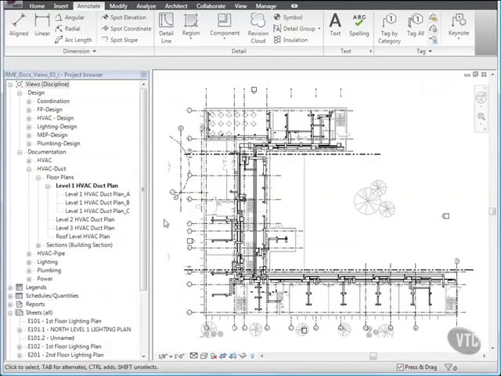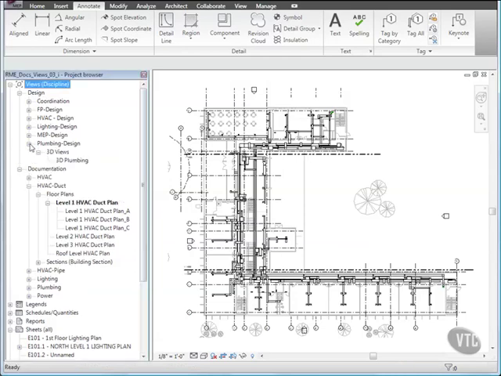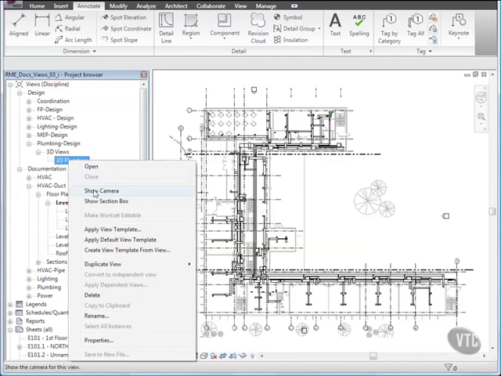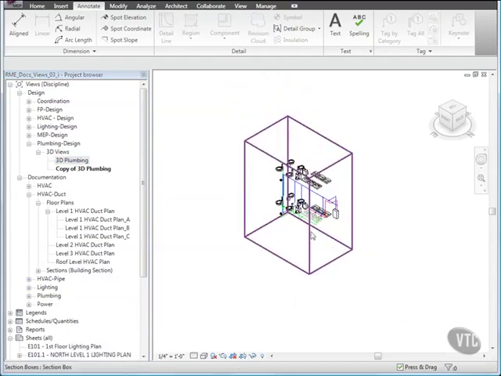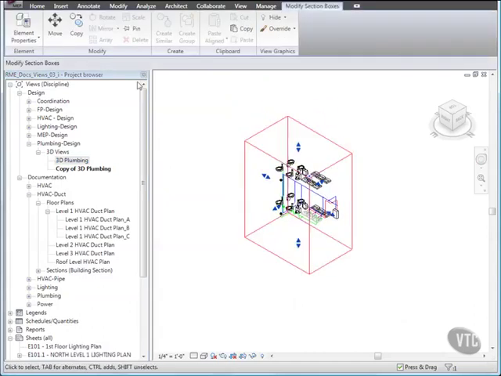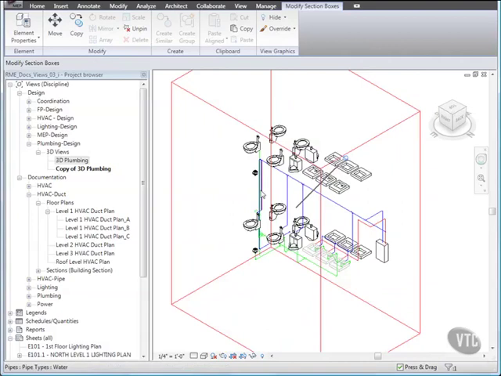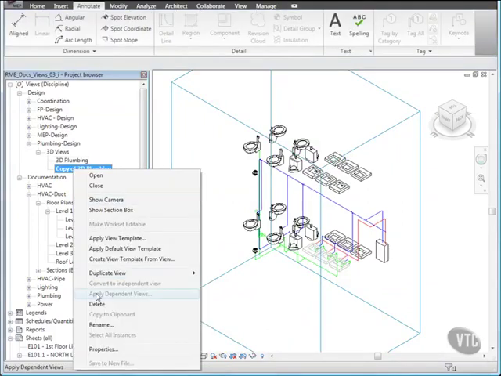Let's duplicate a view and specify properties. In the project browser, under Design, Plumbing Design, 3D Views, right-click 3D Plumbing and click Duplicate View, Duplicate. Then zoom in and select the section box, and from the Modify panel, click Pin to keep it from being moved inadvertently. In the project browser, right-click Copy of 3D Plumbing and click Properties.